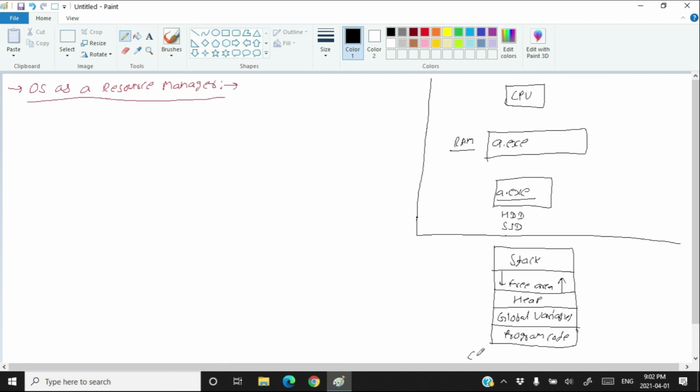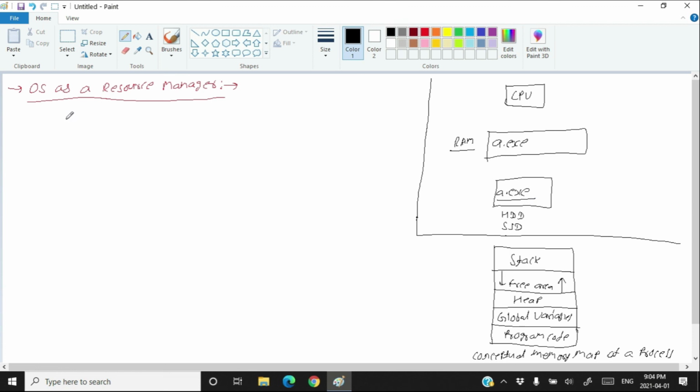So this is the conceptual memory map of a process. So this is what happens when you execute an executable file stored on the disk. Okay, I'm not going into that depth, but this is very interesting to study. If you study the operating system subject in your BTech, then you will learn all these things.